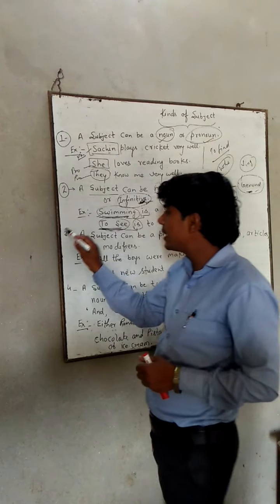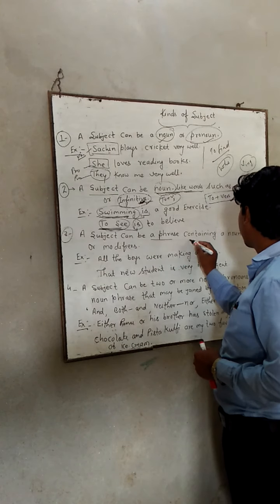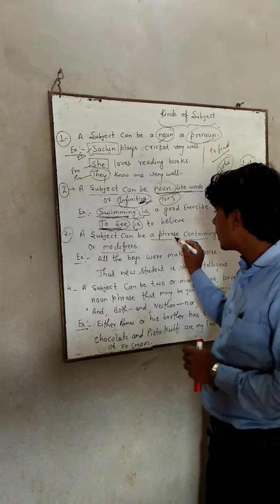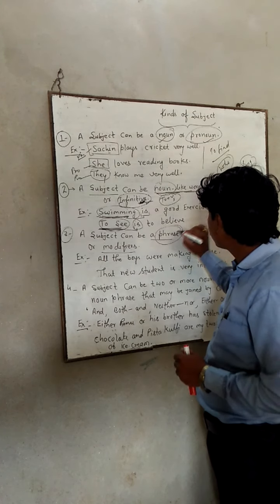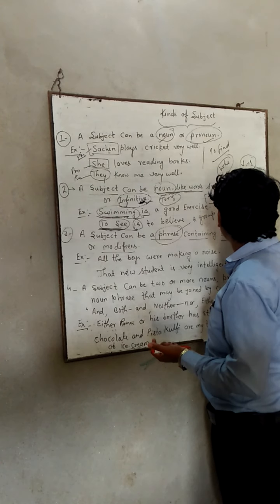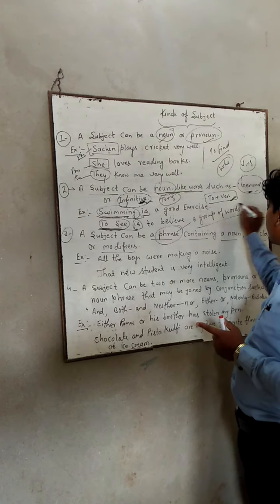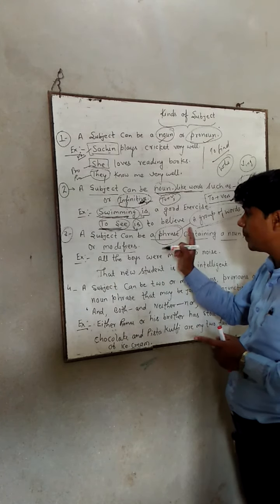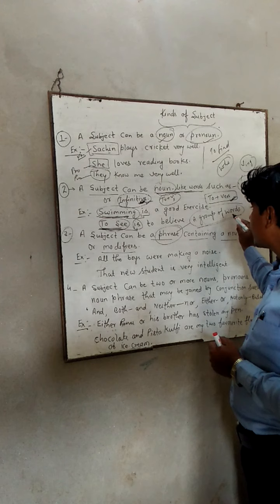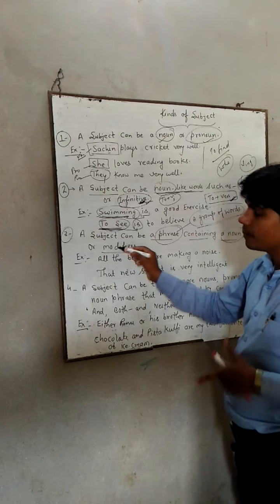Now see point number three. A subject can be a phrase containing nouns, articles or modifiers. It means a subject can be a phrase. You know, what is a phrase? A phrase is a group of words. It means a group of words can also be used in the place of subject, and that group of words can have a noun, articles or modifiers.